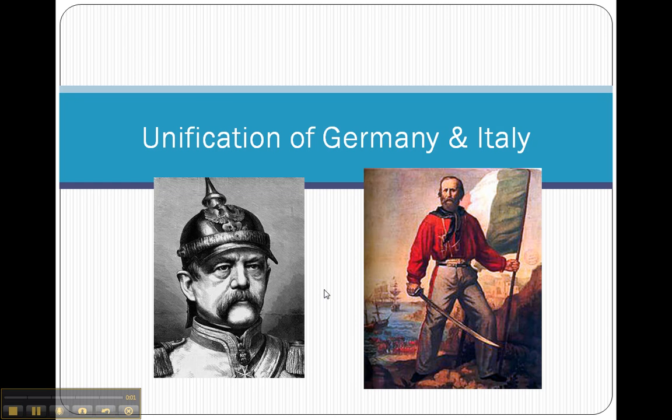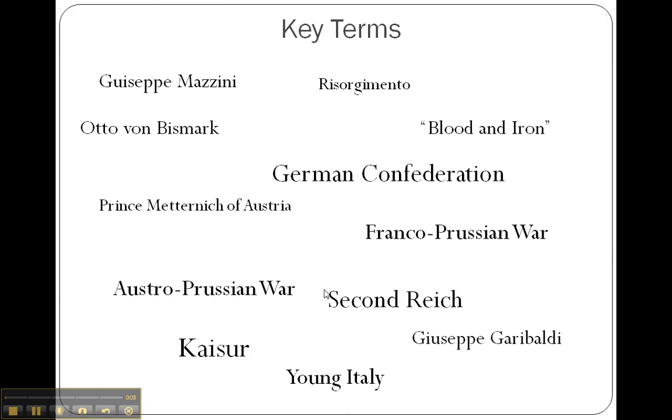In this unit, we're going to talk about the unification of Germany and Italy right after the age of Napoleon and France in Europe. Some of the terms you might want to know include Otto von Bismarck, the Franco-Prussian War, and Giuseppe Garibaldi. Remember, write these down.